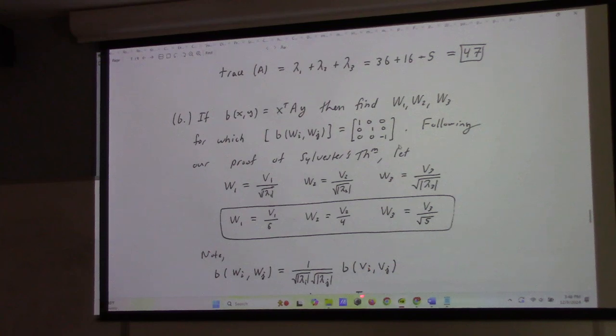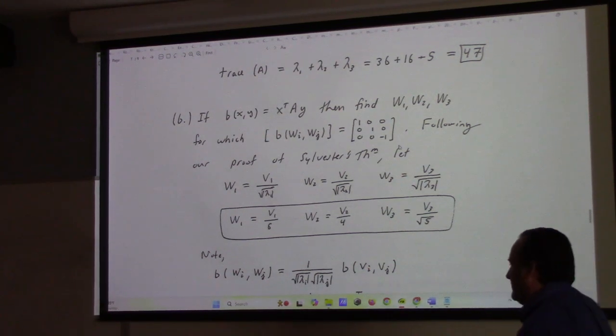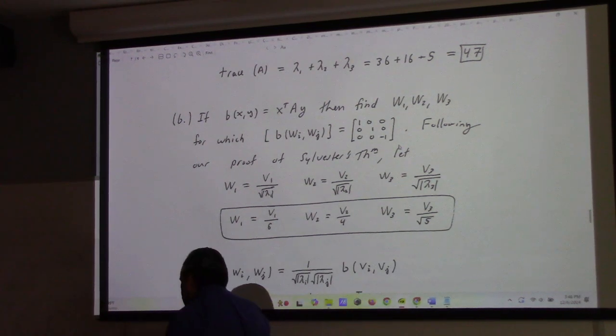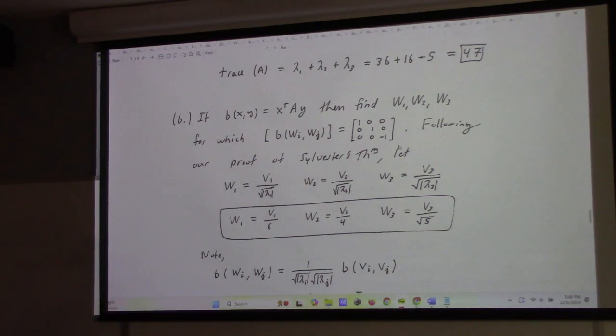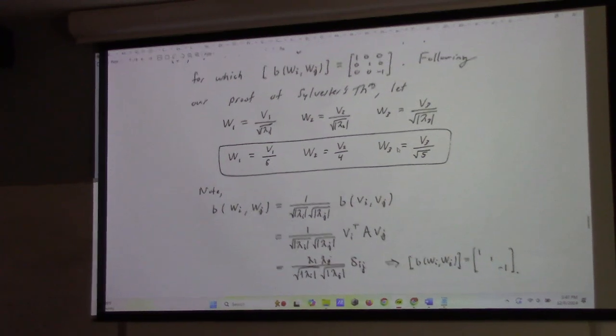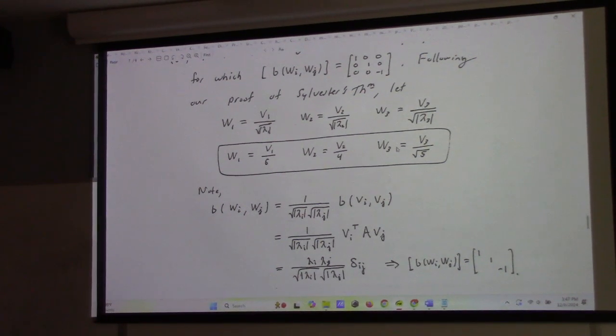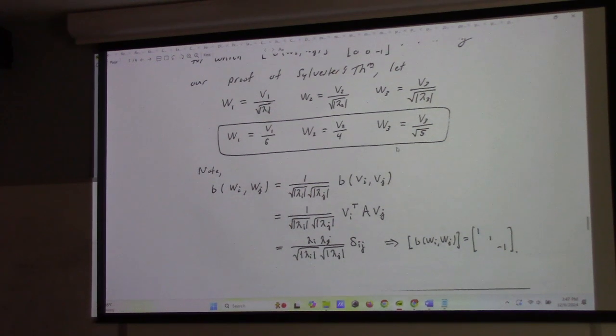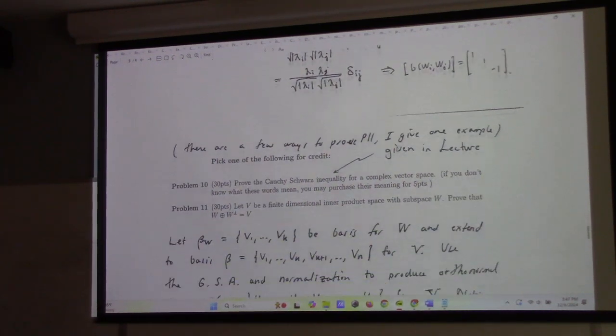So anyway, down here I actually prove that the ijth component of this is in fact what you want. When you have a number divided by its absolute value, it's either 1 or minus 1, depending on whether the number is positive or negative. All right, and then moving on here.